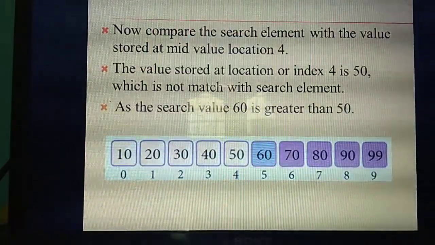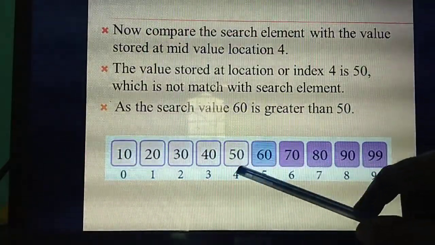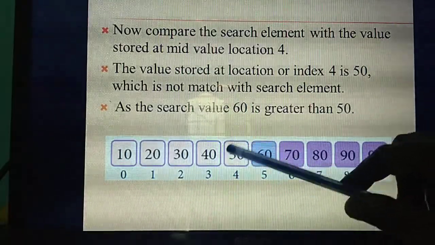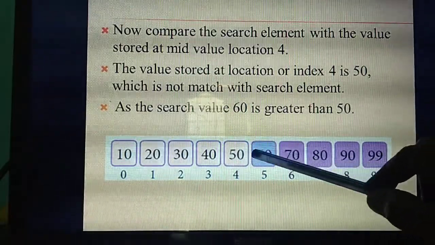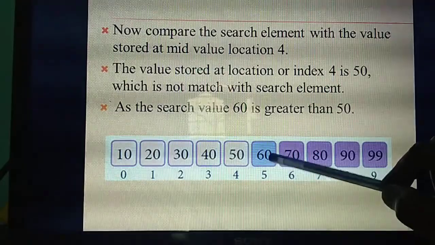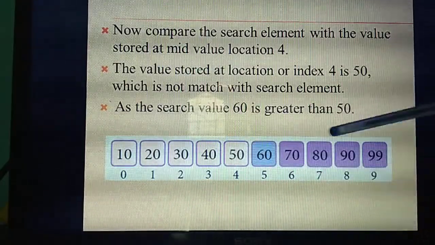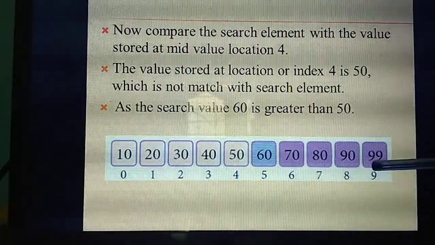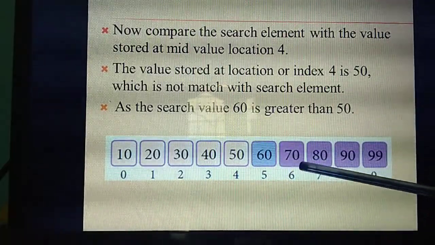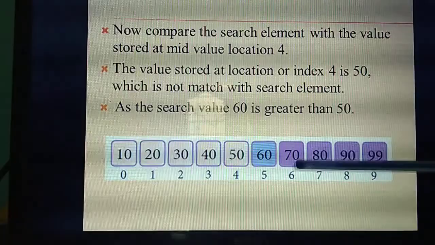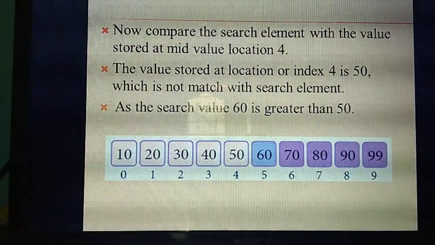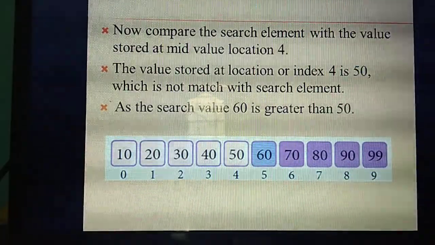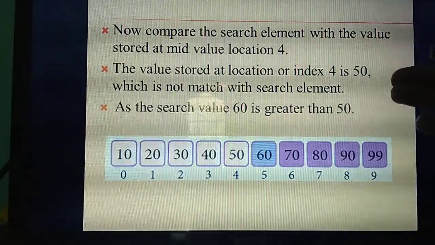So see the next slide. 60 is greater. Already you got the value as 4, which means at index 4 you get 50. But the search element you are searching for is 60. This is greater, so the search moves to which side? Right side. So you need to shade the values on the right side. How many values are there? From 60: 1, 2, 3. So only the right side values are shaded. Understand? Yes. These are the same steps I explained in theory.